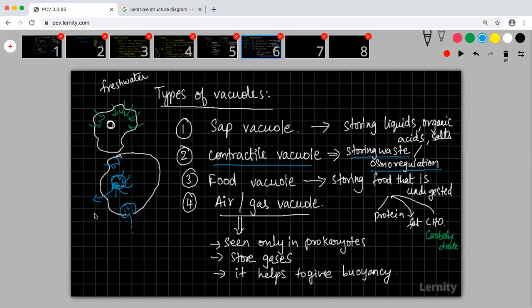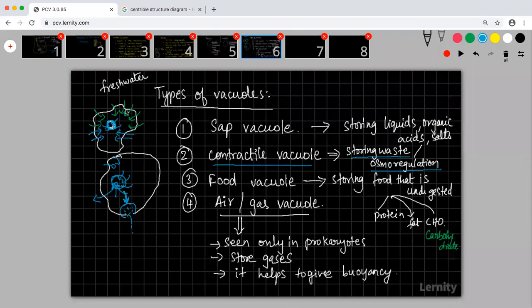So children, this is the thing. Whenever too much water is getting inside, the water increases the turgidity and will cause cell bursting. In order to prevent that cell bursting, the contractile vacuole will take in the water, and whenever there is excess water, it will pump it out to the environment.